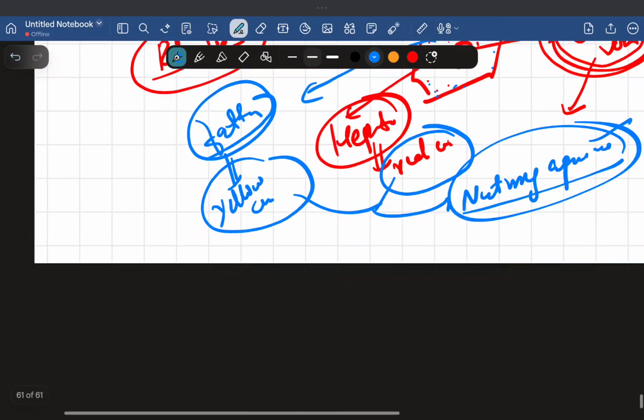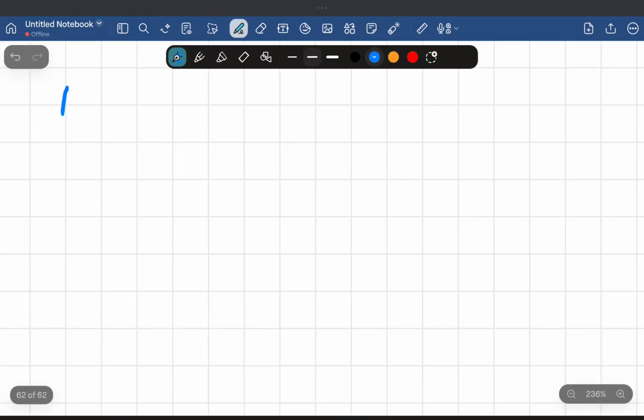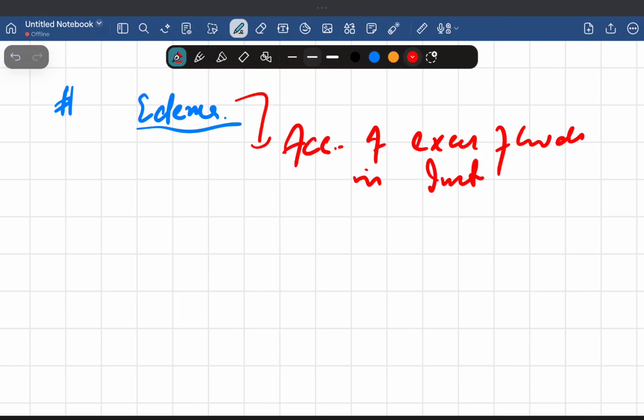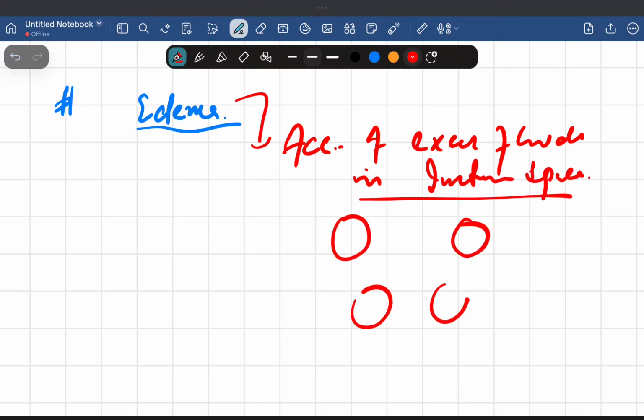Now we are going to talk about edema. What is edema? Edema is simply the abnormal accumulation of excess fluid in the interstitial spaces. What is interstitial space? Interstitial space is the space between the cells. Whenever there should be fluid present, there's no doubt about that, but when there is excess fluid in this space, that can lead to edema.